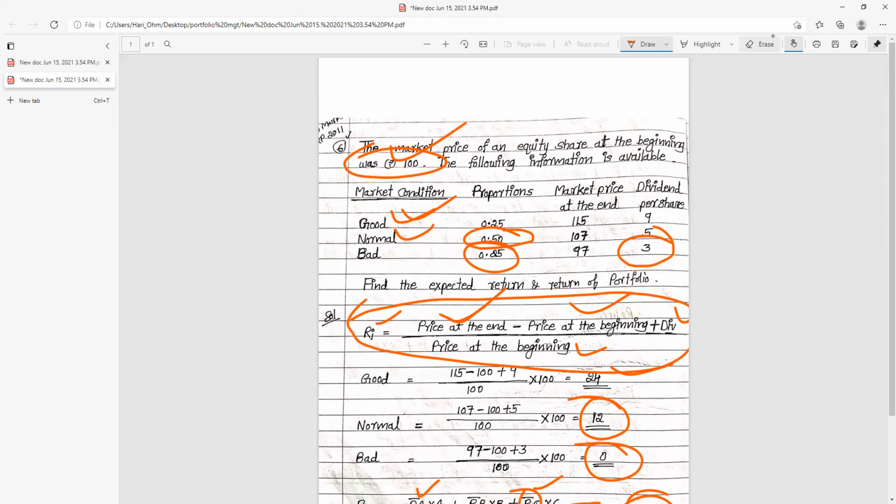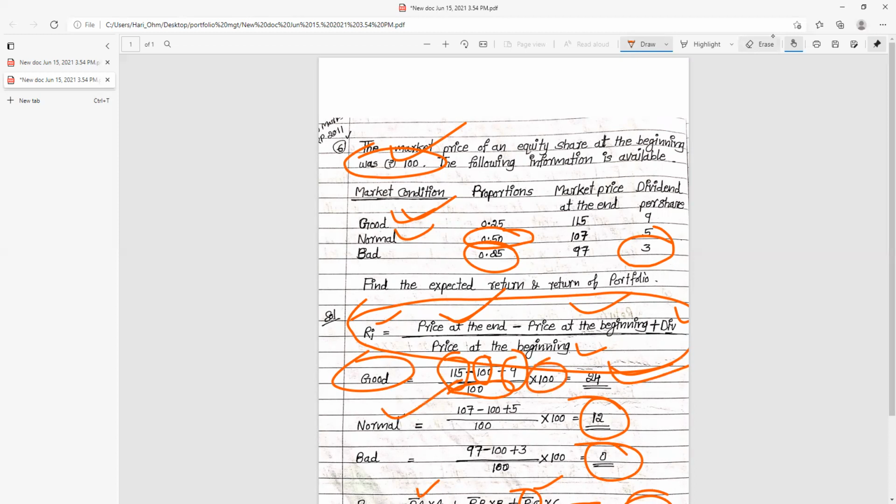There are three market conditions: good, normal, and bad. For good, 115 is the price at the end, 100 is the price at the beginning, 9 is the dividend per share, all divided by 100 into 100. The answer is 24.